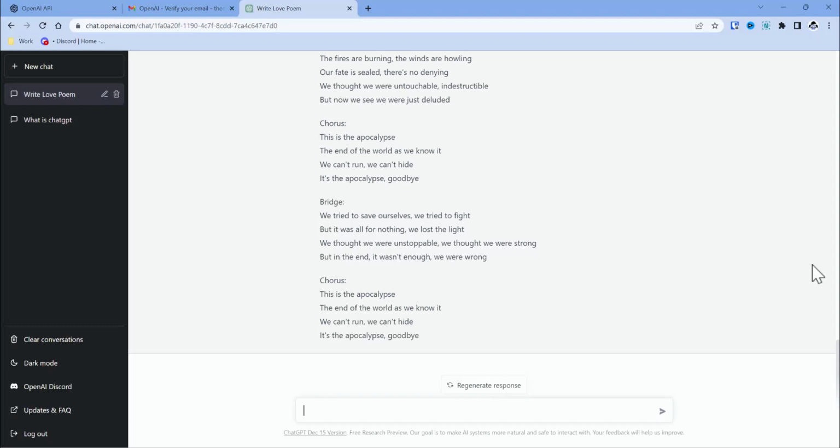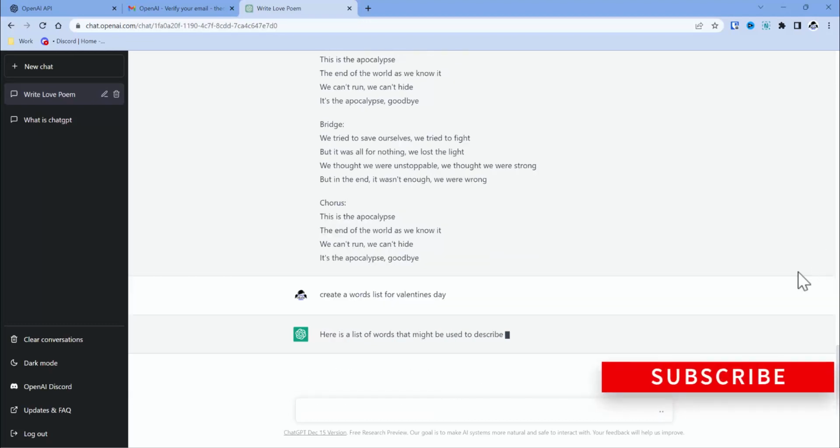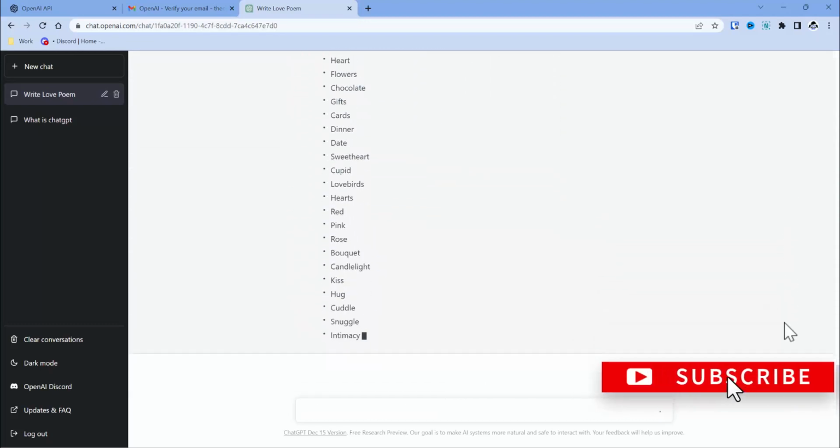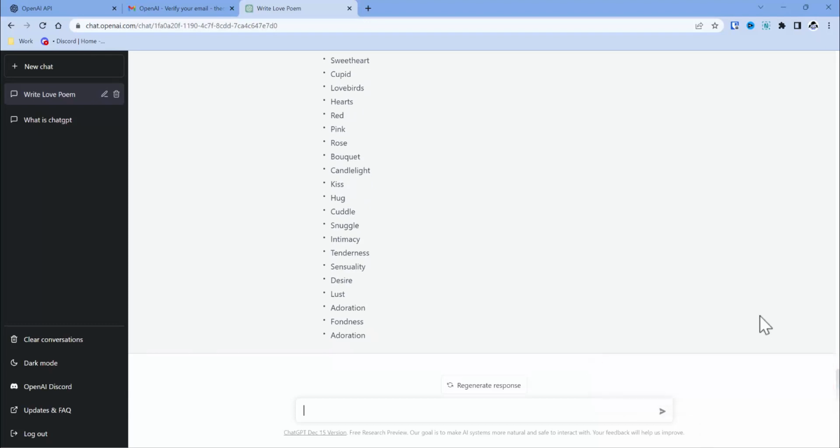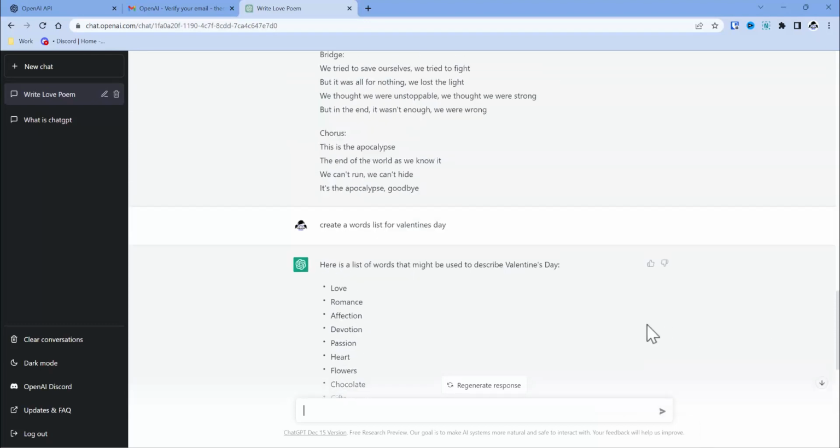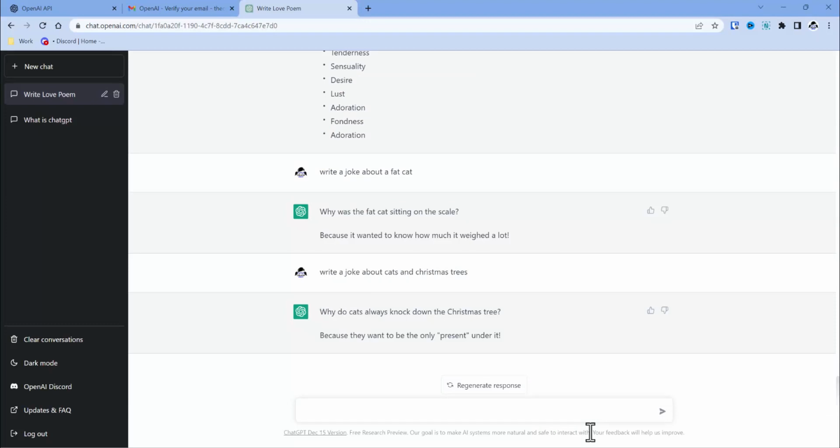You can generate a words list for word search puzzles. Wow, that's awesome. There's 33 words it just generated. You can ask it to create a recipe for you. So how about write me a recipe for a chocolate cake.